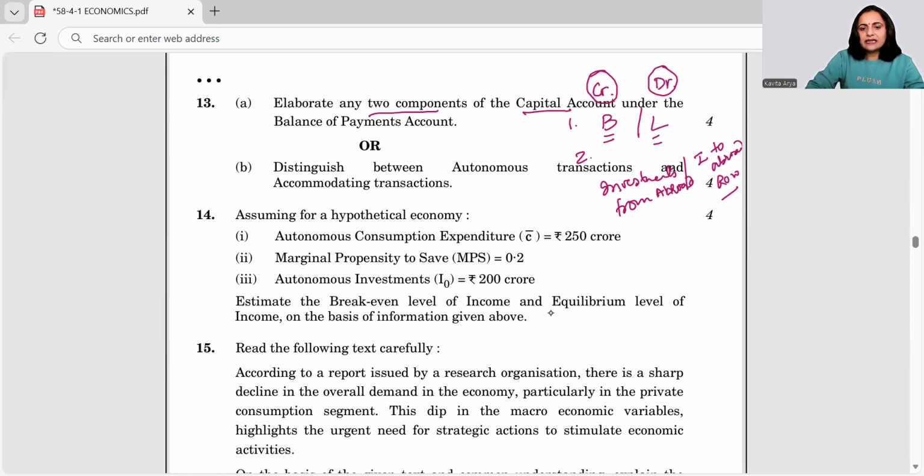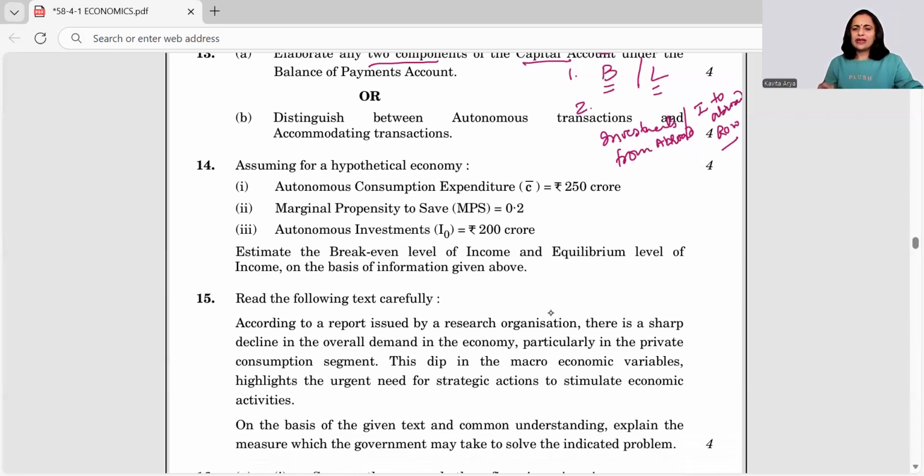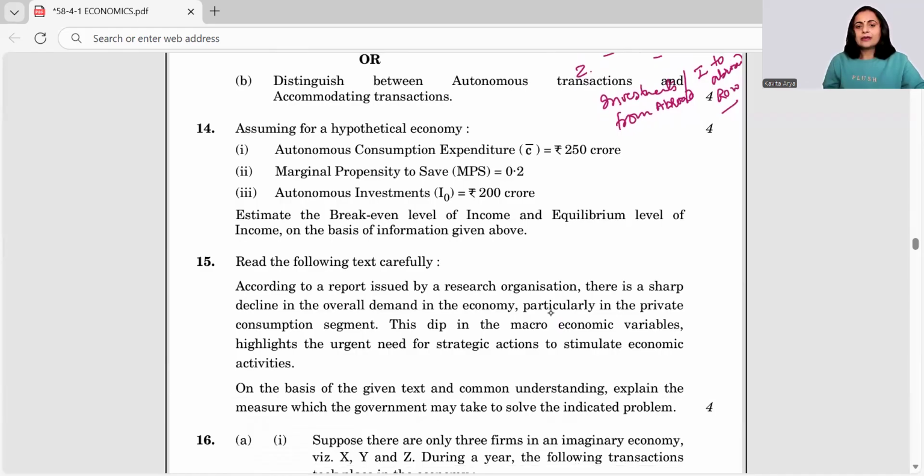Moving ahead, they say distinguish between autonomous transactions and accommodating transactions. So very easy and straightforward question. So you can talk about that. Yes, autonomous and accommodating. Let me just give some keywords. We know autonomous are meant for profit, but this is for bringing the balance in the economy, right? These are called above the line and these are called below the line transactions.